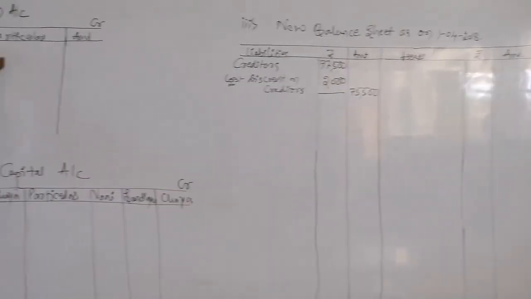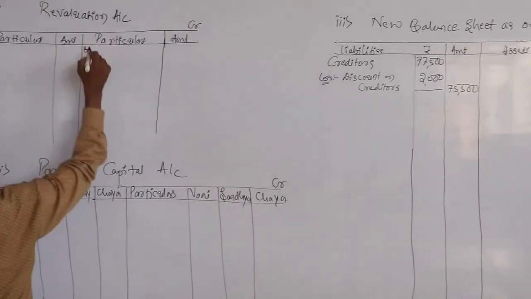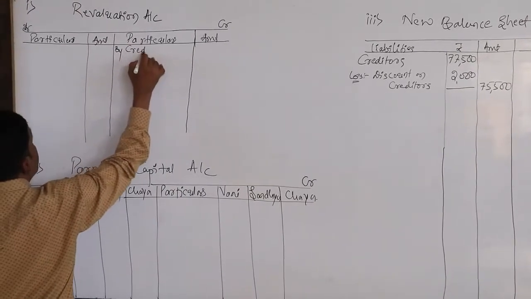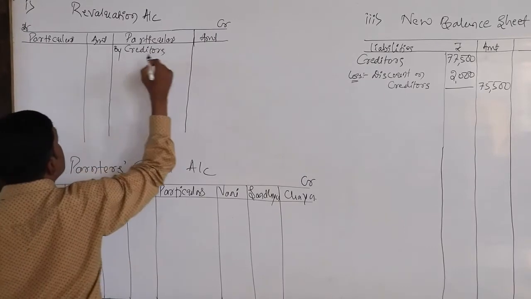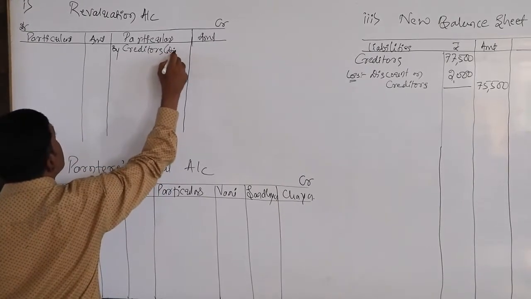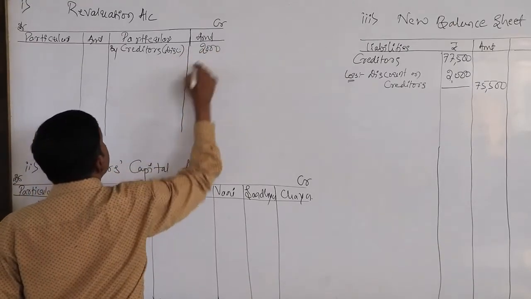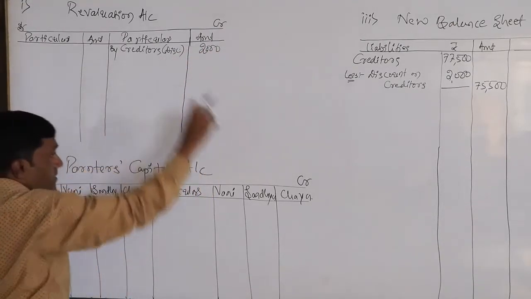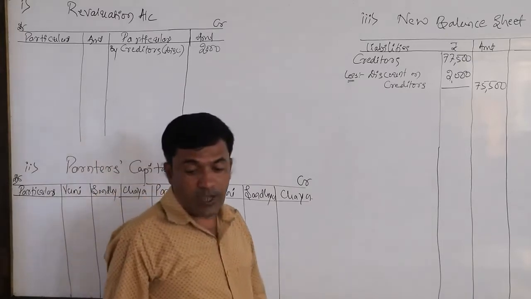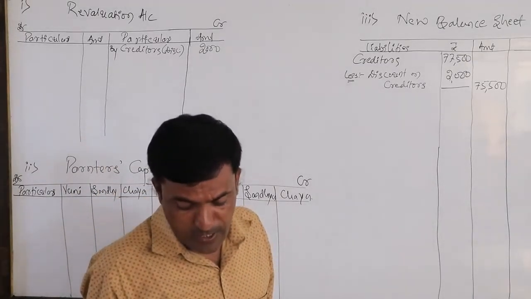So we need to show it on the credit side of the revaluation account by creditors discount. What is the amount? Better to write by discount on creditors, 2,000. After that, reserve, P&L account and capitals.